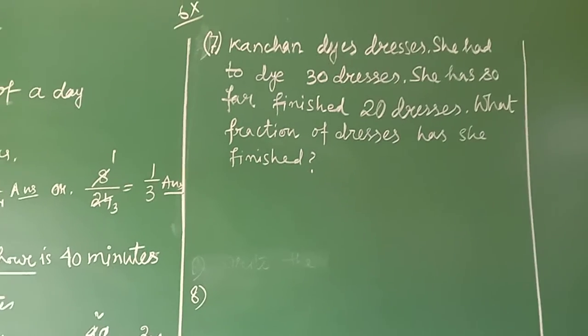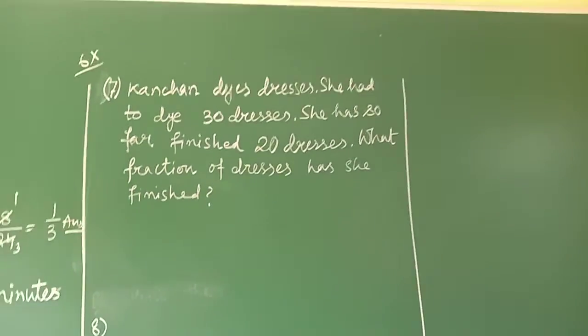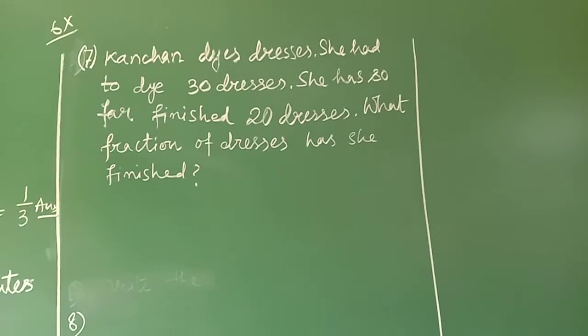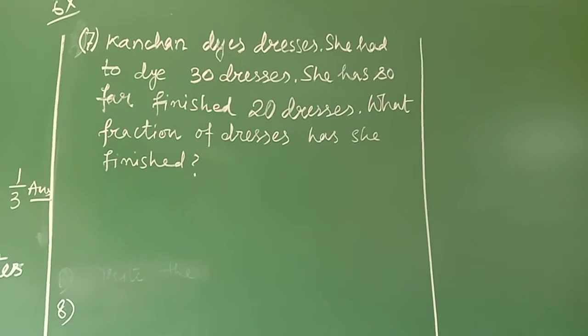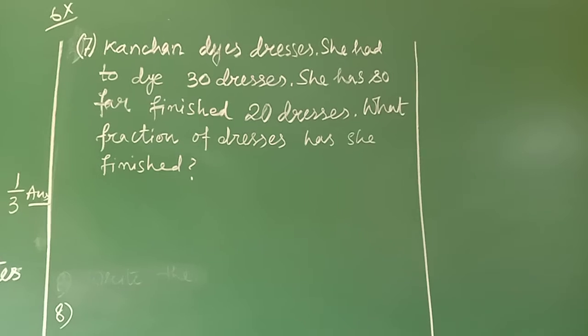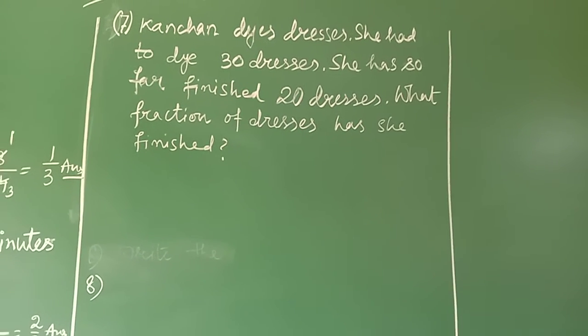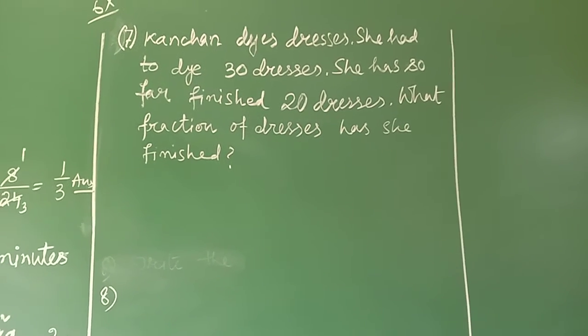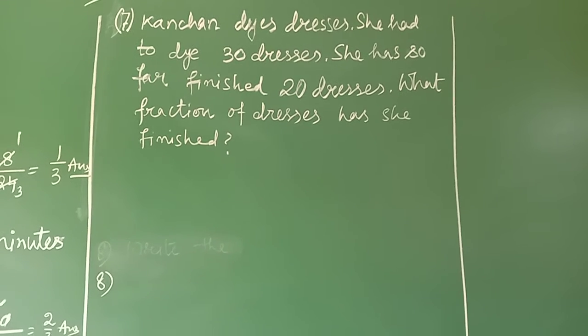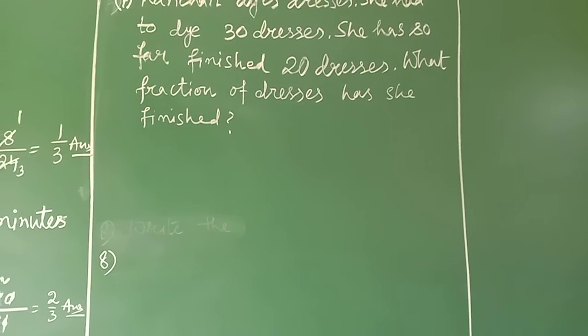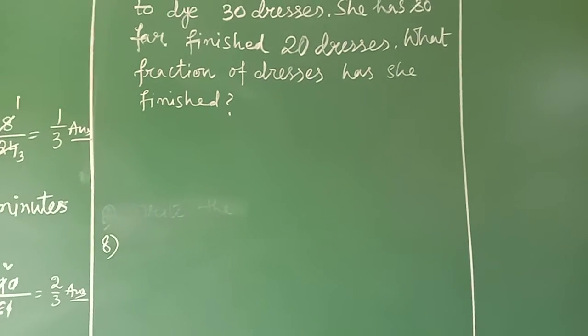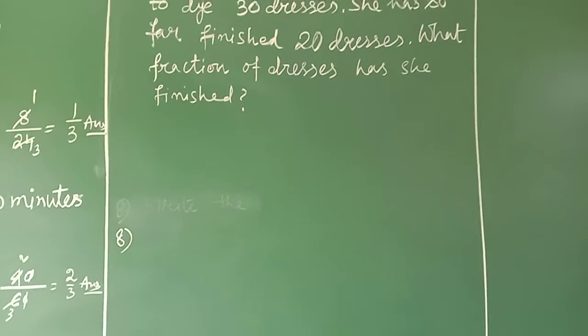Kanchan dyes dresses. Kanchan makes color on the dress. She had to dye 30 dresses. She has so far finished 20 dresses. What fraction of dresses has she finished?